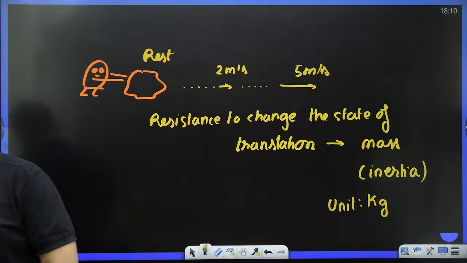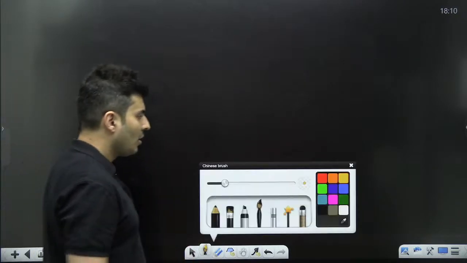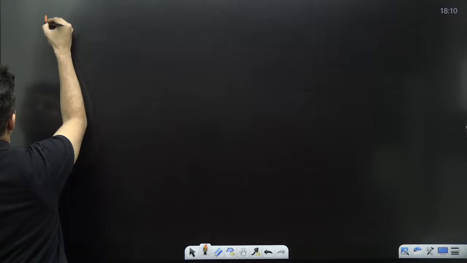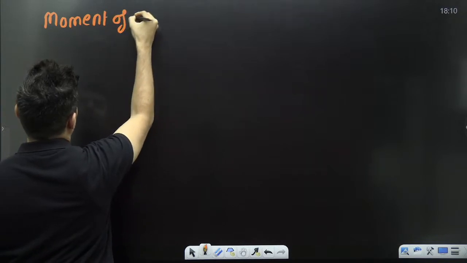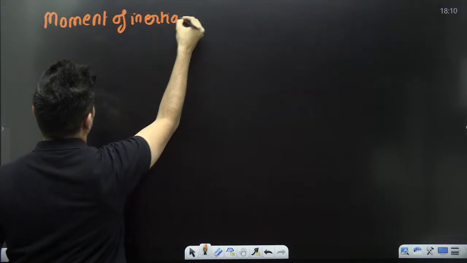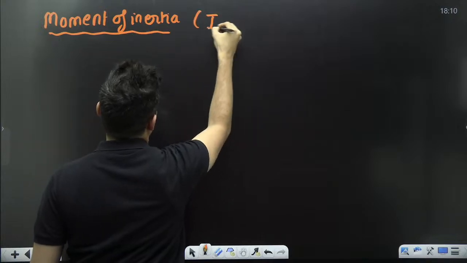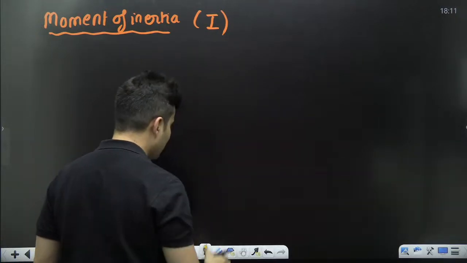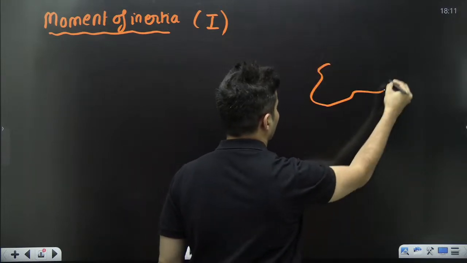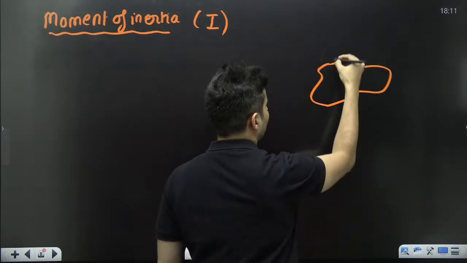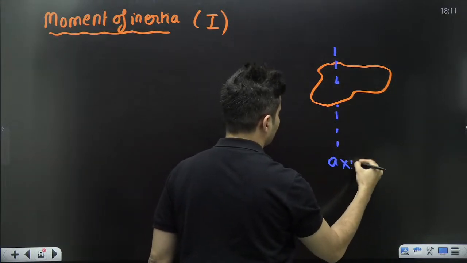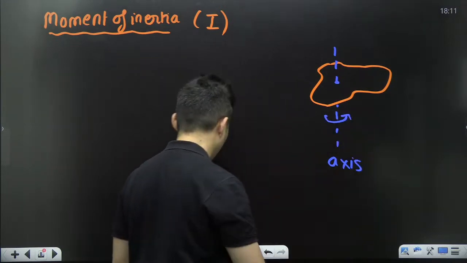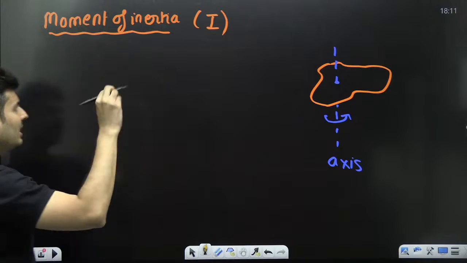Cool? Everyone with me on this? Great. Now, what does this moment of inertia I depend on? It depends mainly on three things for a particular body. So if you have some random body, and let us just say this is the axis of rotation, the axis about which the body rotates, the moment of inertia depends on three things.